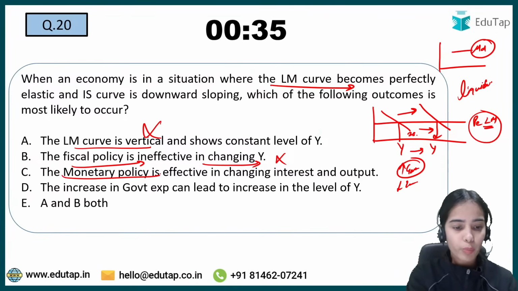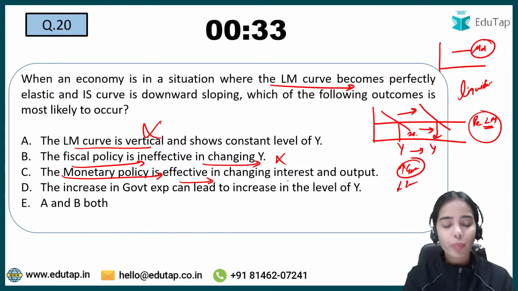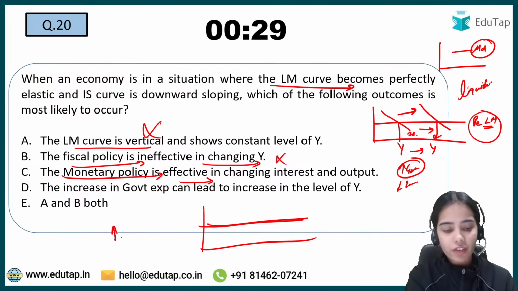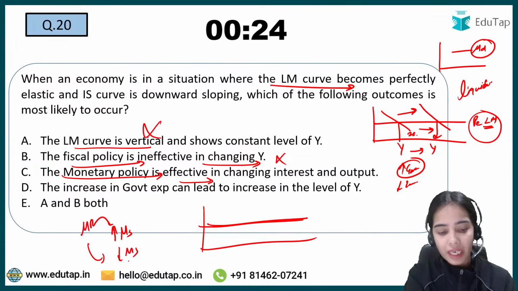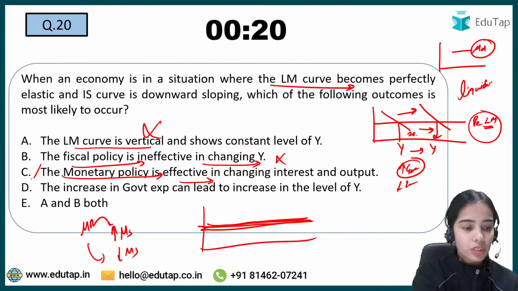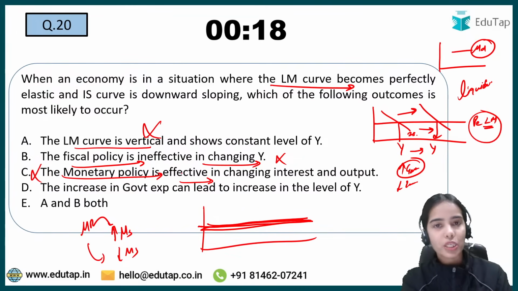So this is wrong. Monetary policy is effective? No, monetary policy is not effective because the LM curve is horizontal. Monetary policy means money supply: even if money supply is increasing or decreasing, the LM curve cannot shift because it is horizontal. Okay, so this is also wrong. Monetary policy is ineffective.